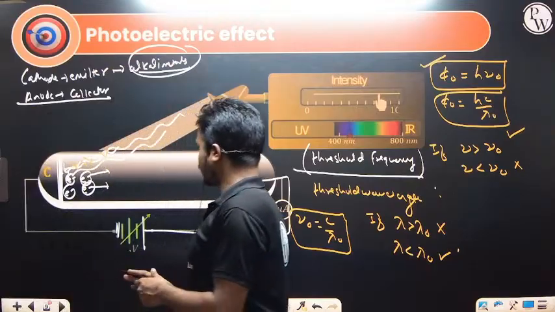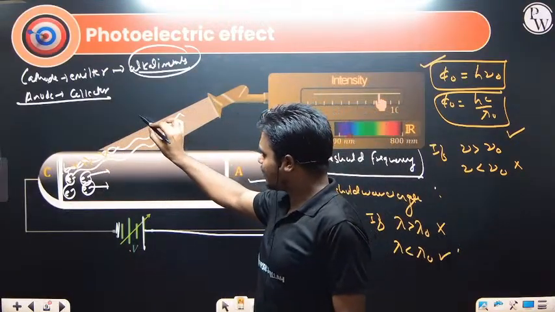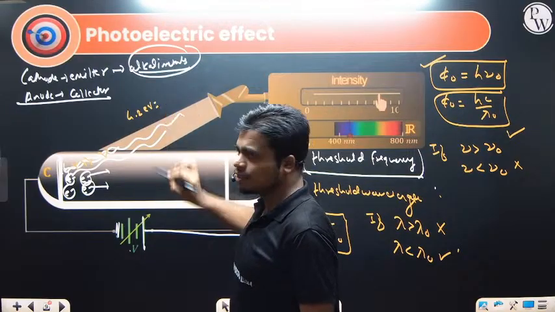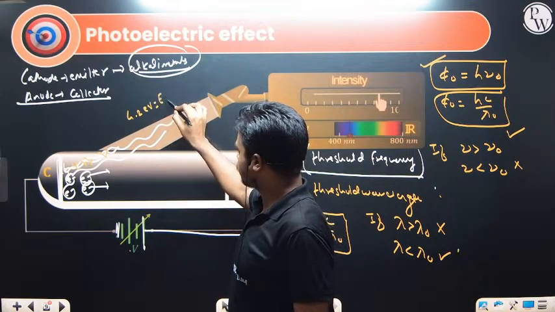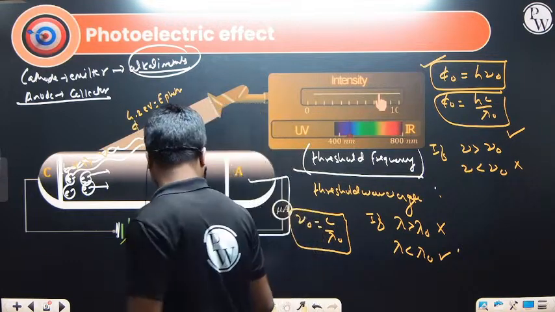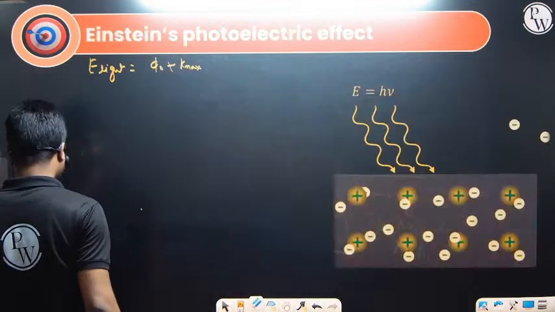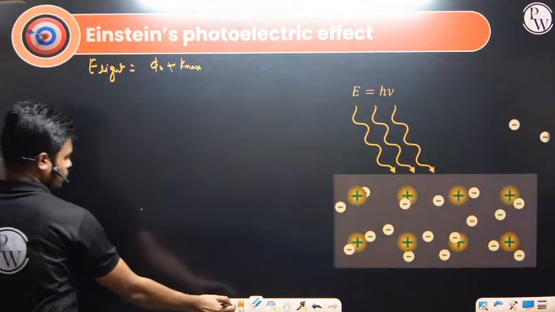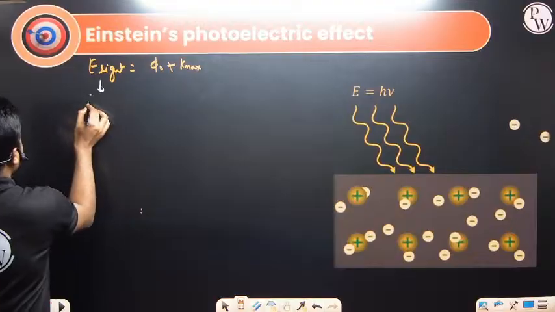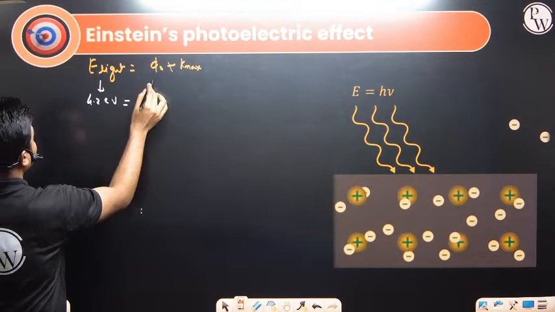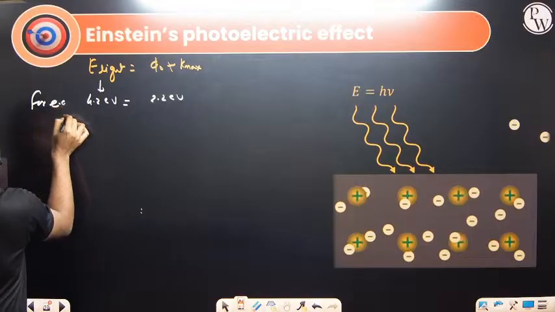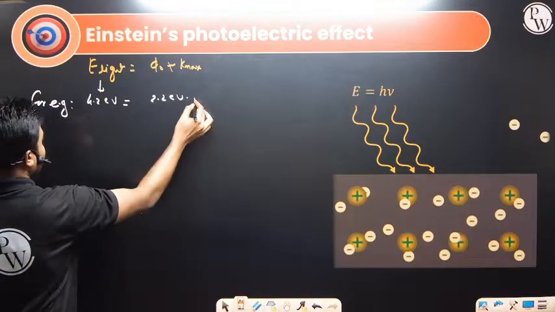So work function: whatever this energy is, for example, if I take the number, let's say 4.2 electron volt, that I am giving, is the energy of the photon, that is the energy of the light. And the work function is, let's say, 2.2. For example, I'm telling, I'm not giving any data over here. For example, 4.2 electron volt, what is remaining?